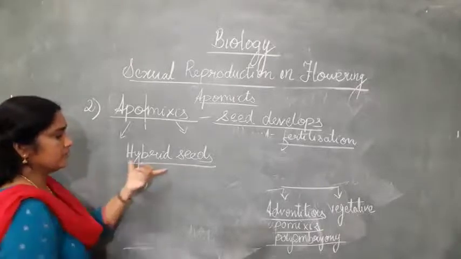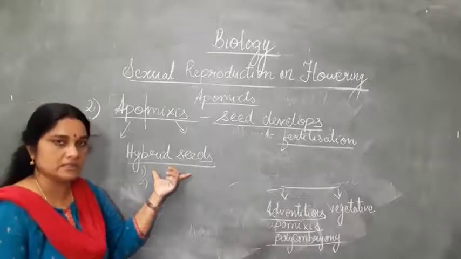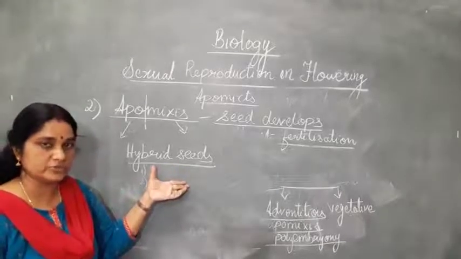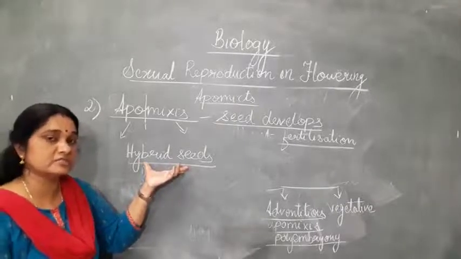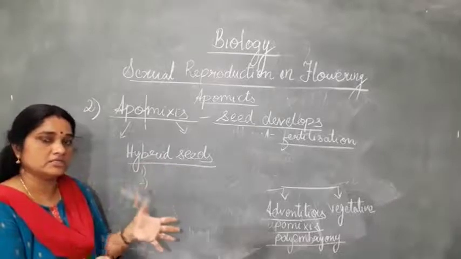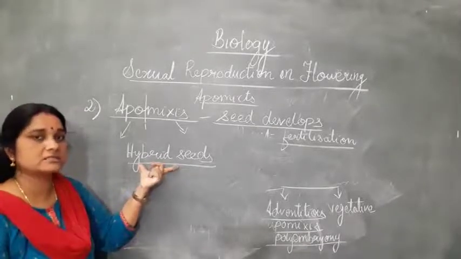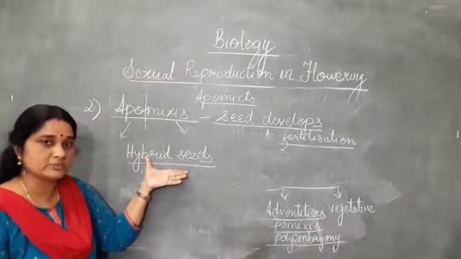And second, the disadvantage is that the farmer has to grow this year after year, so that it can be grown in the field to produce new crop varieties. The offspring will have a different genetic recombination from both parents. So the hybrid seeds have to be produced year after year. The production of hybrid seeds is very, very expensive.